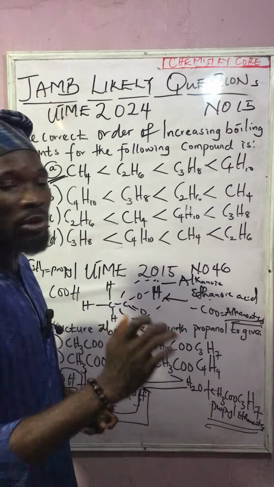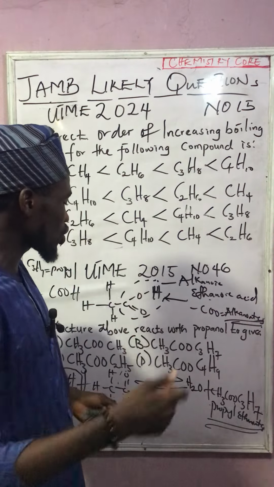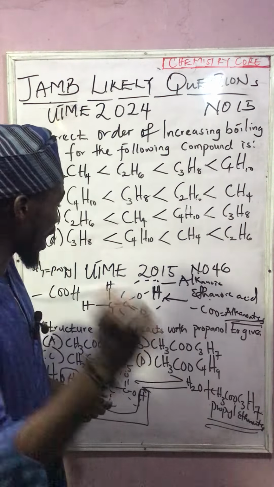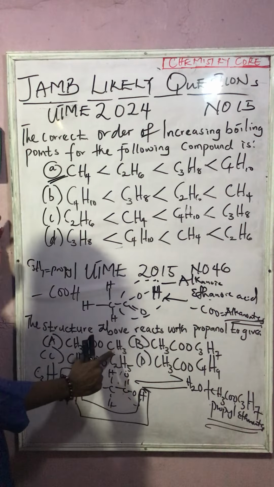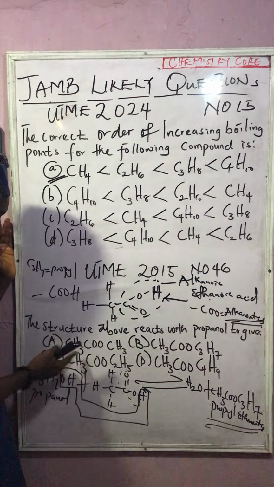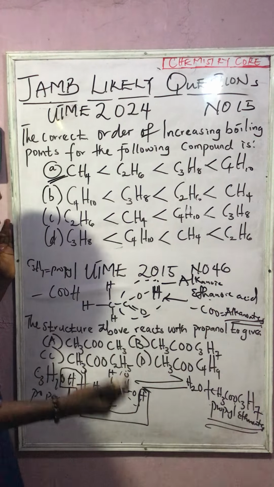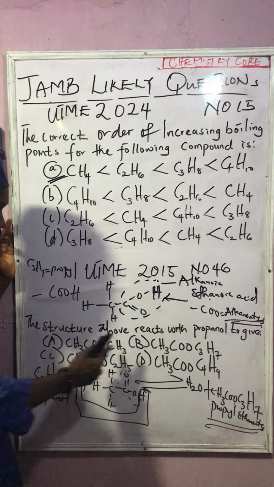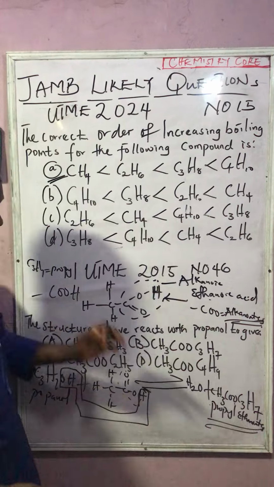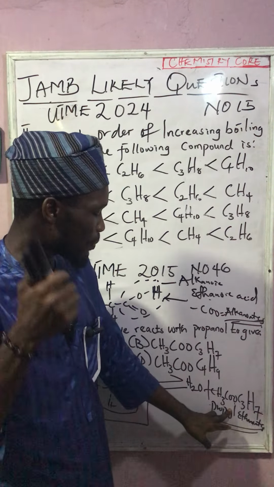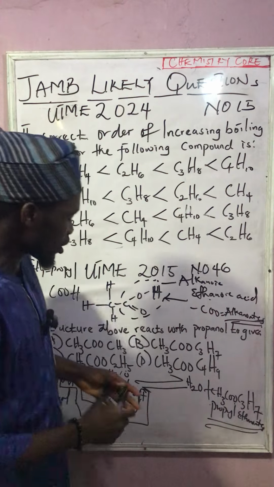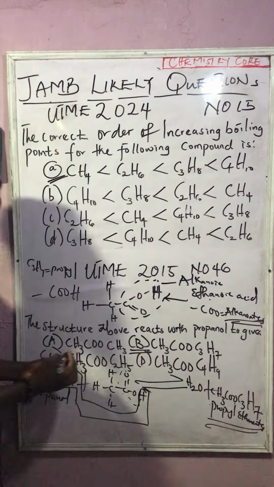ethanoate. You're not asked to name the compound, rather you're asked to only pick the correct answer when ethanoic acid reacts with what? Propanol. So if you look at the first one here, CH3 is methyl, CH3CO is ethanoate, this is methyl ethanoate. B is the answer because looking at the reaction we have here, our product is propyl ethanoate. So B is the correct answer.